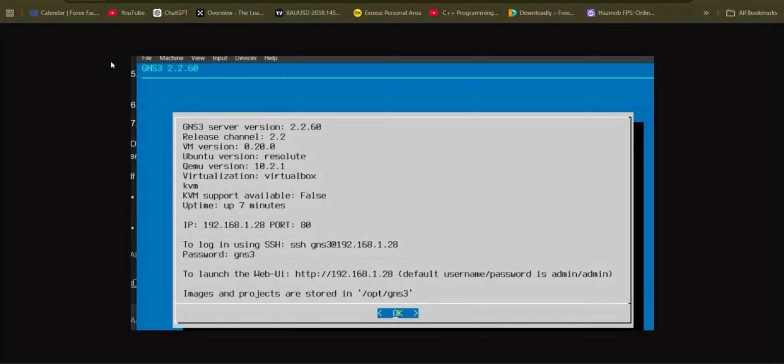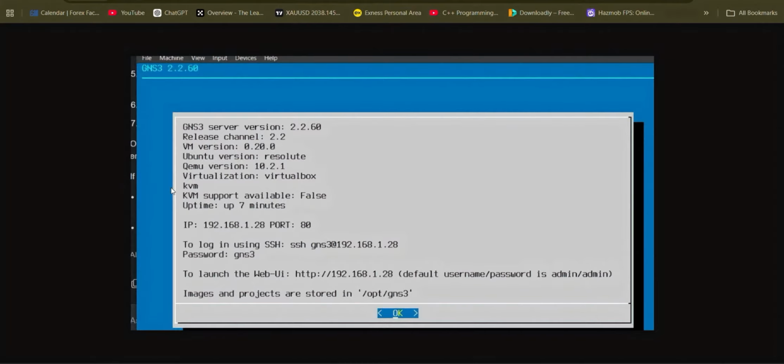Hope you're doing well. So, if you face the "KVM support available: false" issue while setting up the GNS3 server and GNS3 VM and the connection between them, then this video will help you a lot, because in this video I will tell you about the configuration and misconfigurations.